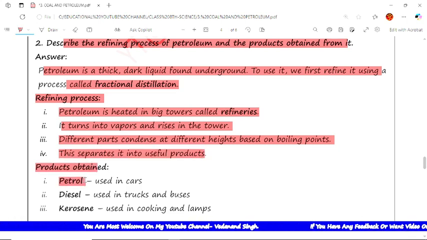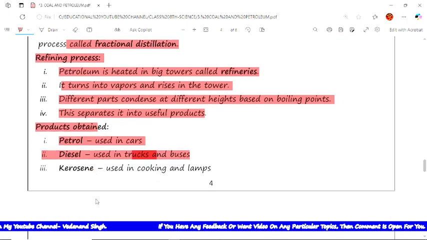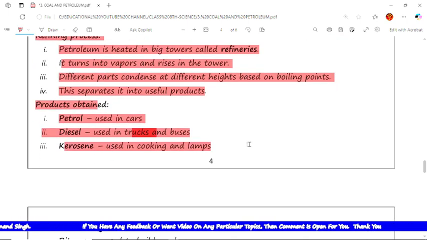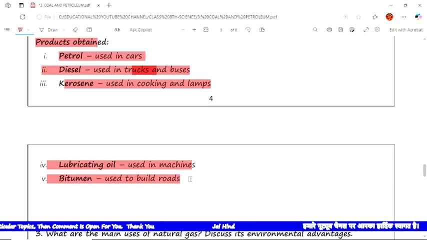First is petrol, used in cars. Next is diesel, used in trucks and buses. Now next is kerosene, used in cooking and lamps. Now next is lubricating oil, used in machines. Now the next is bitumen, used in road building.